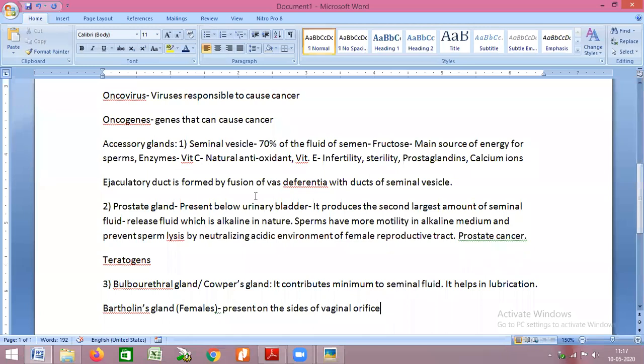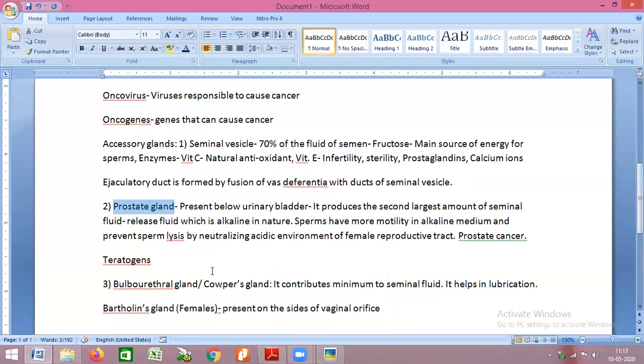Now, one question has been asked in competitive exams around 2-3 years back. The accessory gland which is found only in mammals is the prostate gland. So the prostate gland is a characteristic of only mammals. It is not found in other organisms or other groups.